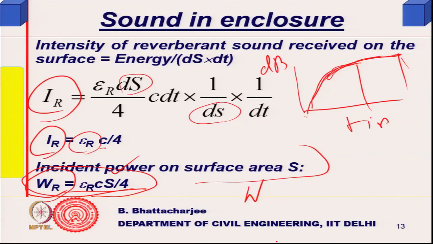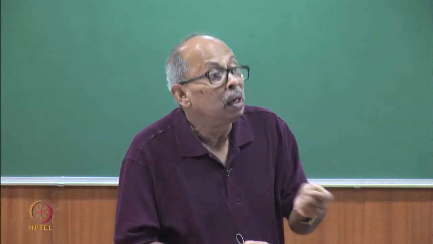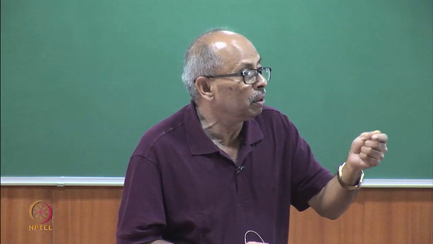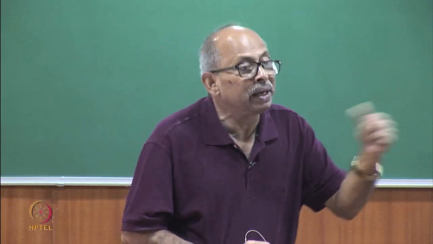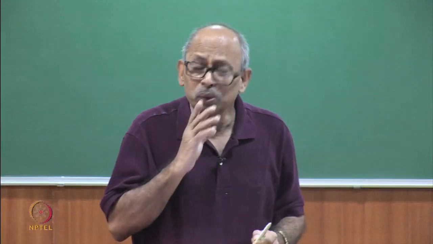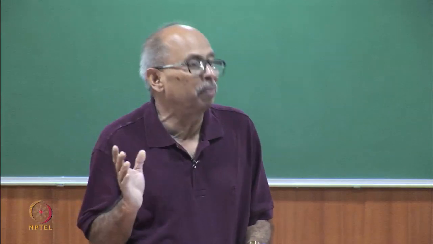So, this multiplied by 1 minus alpha bar, where alpha is the absorption coefficient, because after first reflection, how much will come out? W alpha will be absorbed, direct sound will be absorbed, 1 minus alpha will enter into the reverberant field. That must be equal to the amount of energy lost out of the reverberant field.